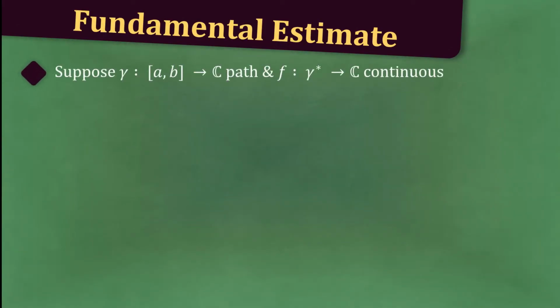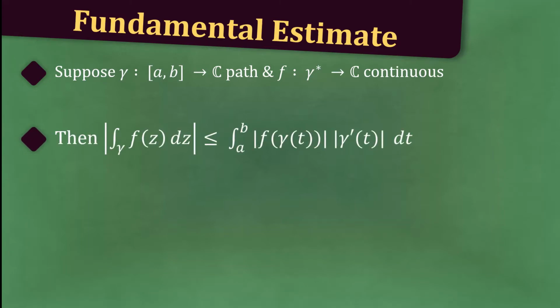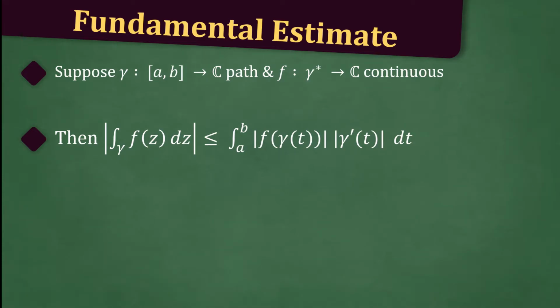Suppose that γ: [a, b] → ℂ is a path, and that f: γ* → ℂ is continuous. Then the modulus of the integral over γ of f(z) dz is less than or equal to the integral from a to b of the modulus of f(γ(t)) times the modulus of γ'(t)